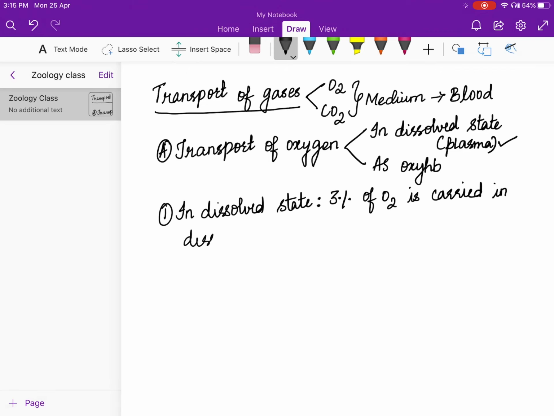Now you might be wondering why such a small percentage. I will be telling you the reason. First of all, how much percentage? This is very important to remember. In the form of MCQs, they will definitely ask.